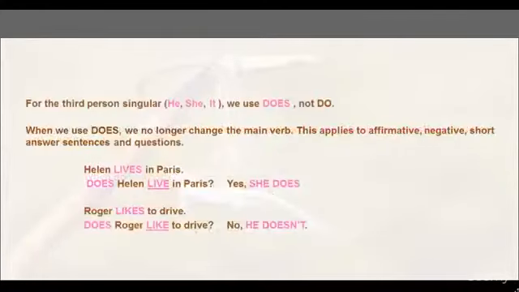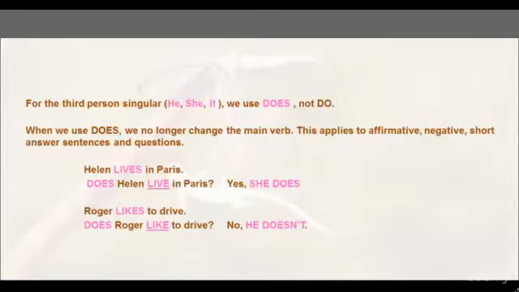For the third person singular, he, she, or it, we use does, not do. When we use does, we no longer change the main verb. This applies to affirmative, negative, short answer sentences, and questions.